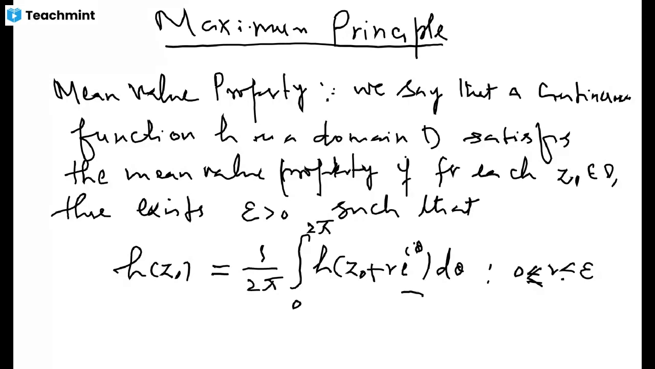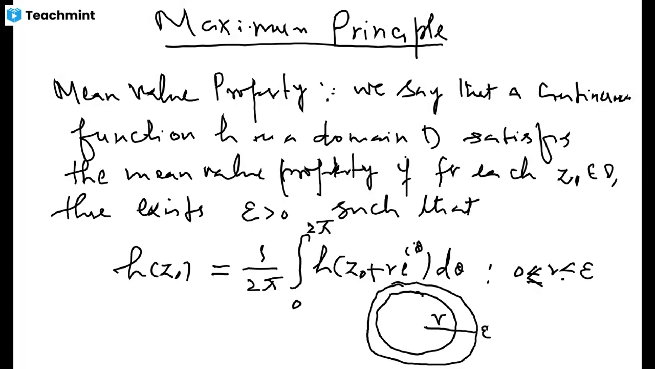You have the circle here, and there you must first get some bigger circle of radius epsilon. Then it says that whatever smaller radius you take than epsilon, the average of this function over that circle has to be equal to the value of the function at the center. And any function satisfying this property, where the average on the circle is equal to the value at the center, we say that this function satisfies the mean value property.